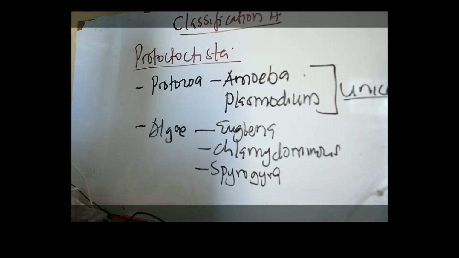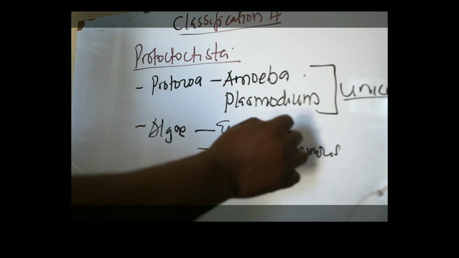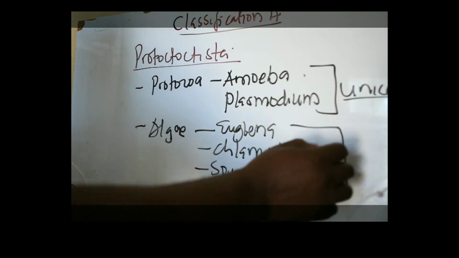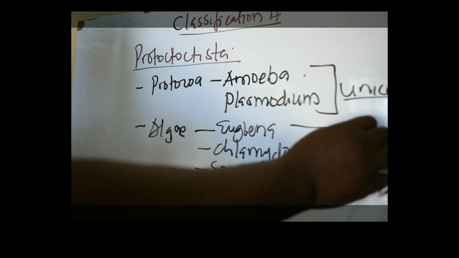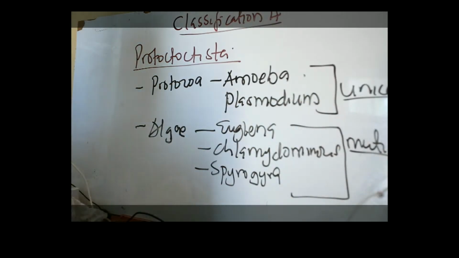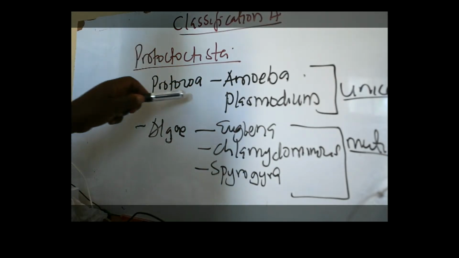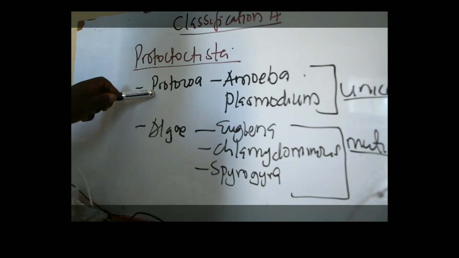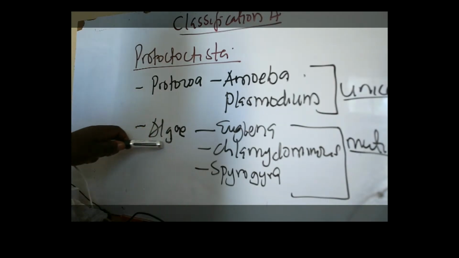Now, all these three are multicellular. So what have I said? I've said that we have two categories of members of this Protoctista. We have the protozoan members, then we have the algae.